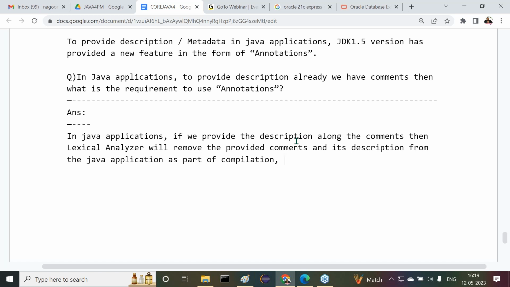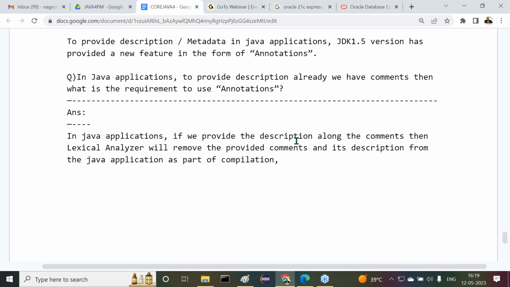Come again, what's the point I said to you? If you provide some description along with the comments, then the lexical analyzer will remove the provided comments and its description from the Java program as part of compilation. When we compile the program, automatically the comments and its description will be removed.